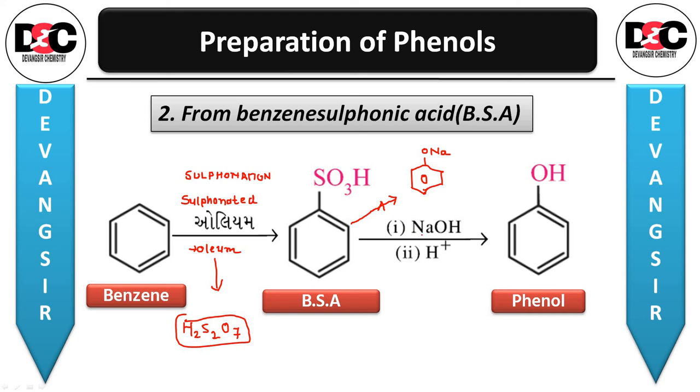If you heat with molten NaOH, this step number 1 will be done over here. And then if you heat this with acidification, it is going to give us the phenol.